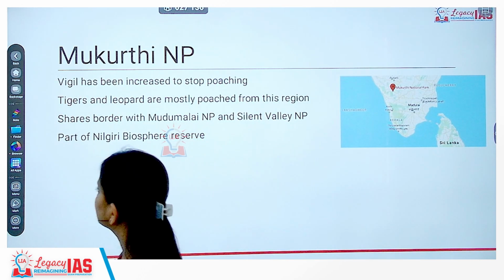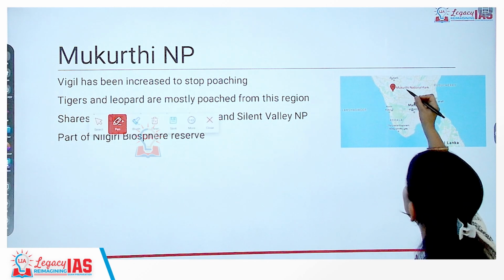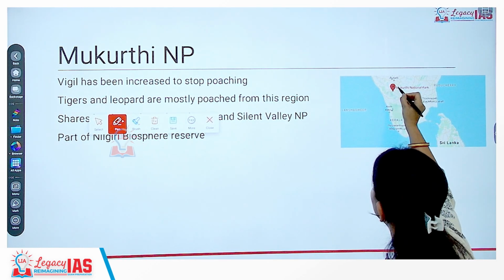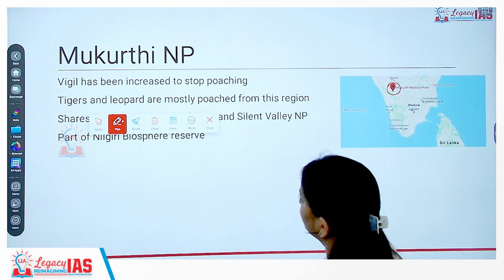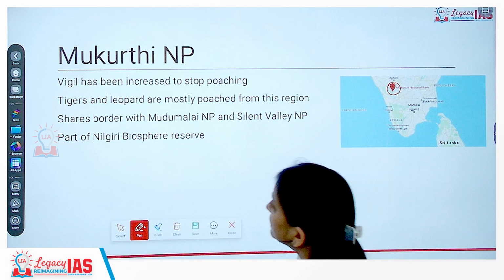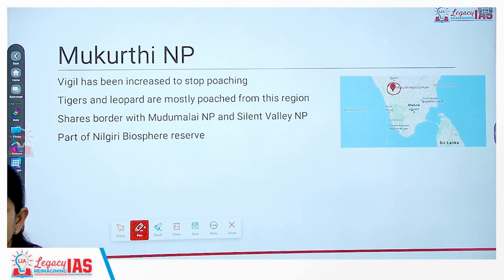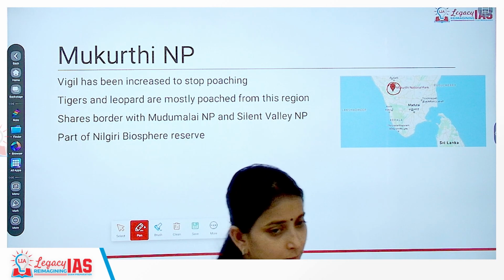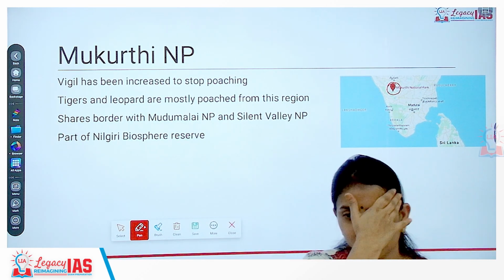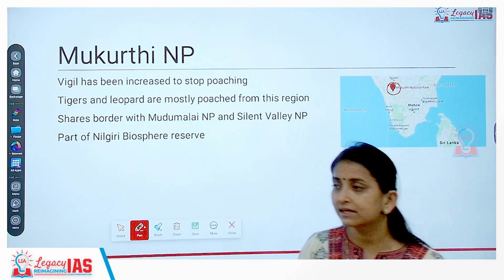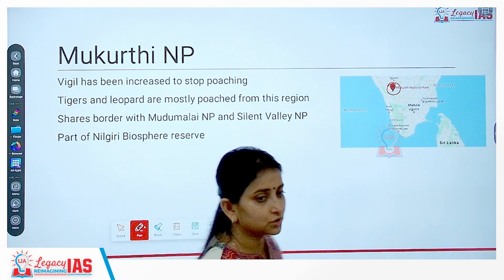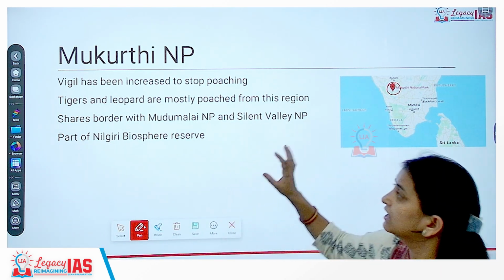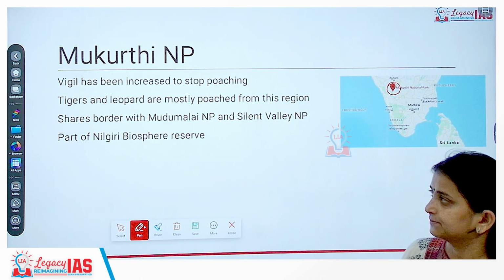Then we also have Mukurthi National Park. Mukurthi National Park is in Tamil Nadu, exactly on the boundary between Karnataka, Kerala and Tamil Nadu. There has been increased vigilance here to stop poaching. What were the species being poached? It was mostly tigers and leopards. Obviously, the kind of faunal species we have is the presence of big cats. To reduce the poaching of tigers and leopards, vigilance has been increased in Mukurthi National Park. Okay?